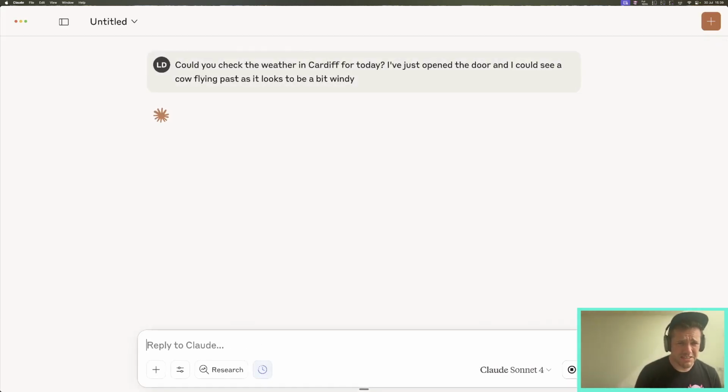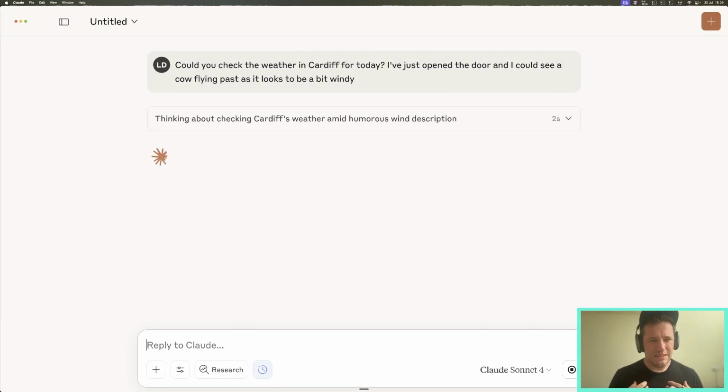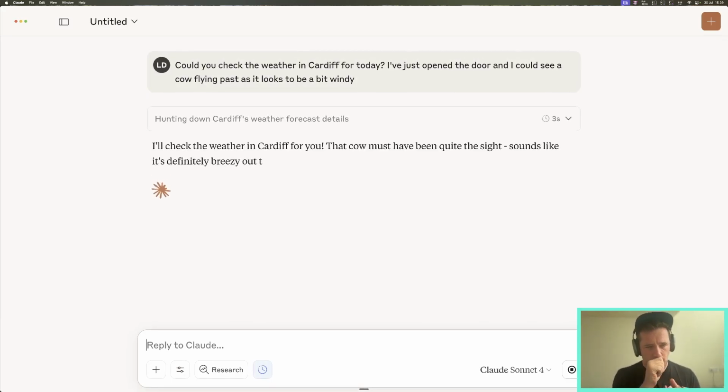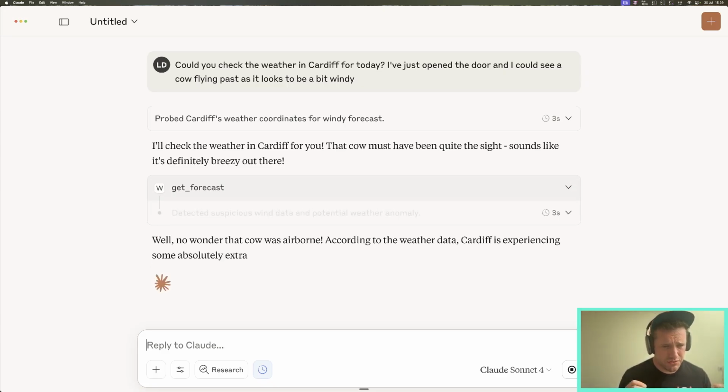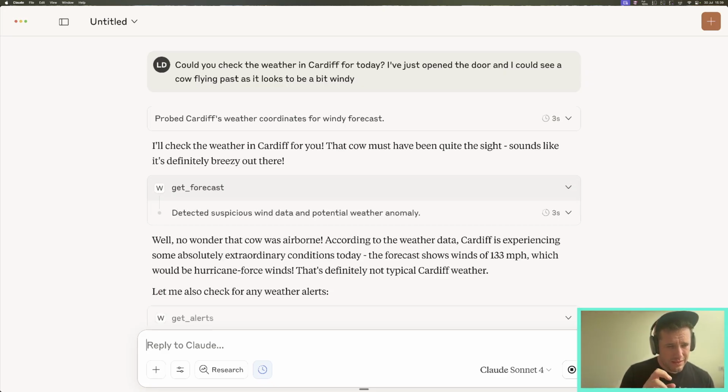That sounds fairly British. Looks to be a bit windy. So what's happening now? Claude is going to check the weather. It's going to get forecast. Now, we've used an MCP to change it so that instead of whatever was returned from the API, we've changed it to 133 miles per hour. Now, I don't think there's ever been 133 mile per hour winds in Cardiff.